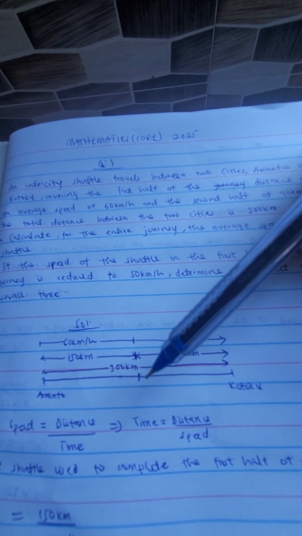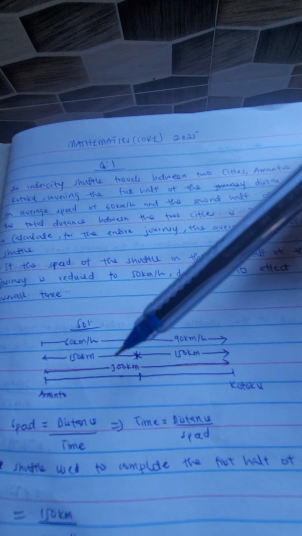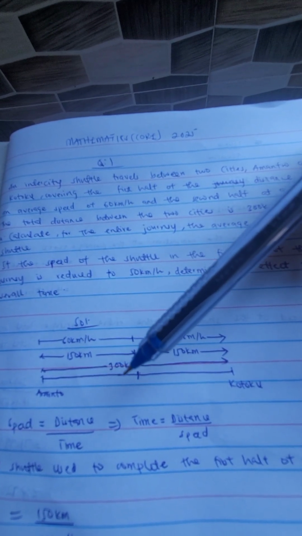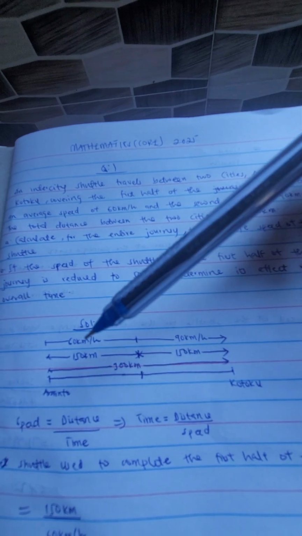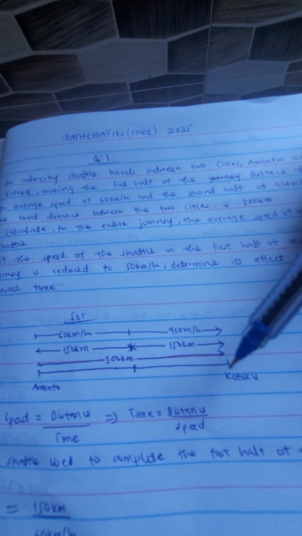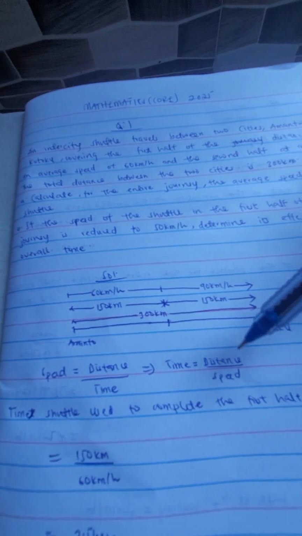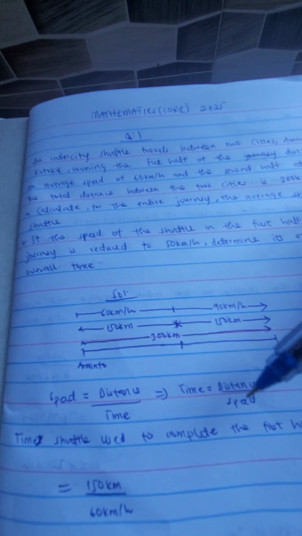Now, note we are talking about first half. So if the entire journey used 300 kilometers, it means the first half is going to be 150 kilometers. You just divide 300 by 2. So the first half is going to be 150 kilometers, and the second half is also going to be 150 kilometers. All right. So you should know the relationship between speed, distance, and time.